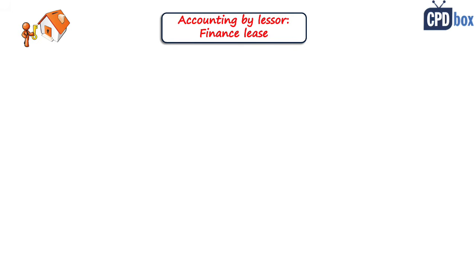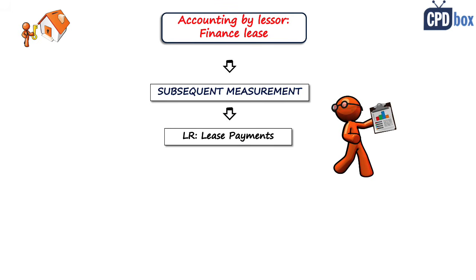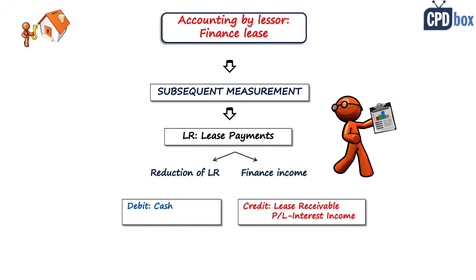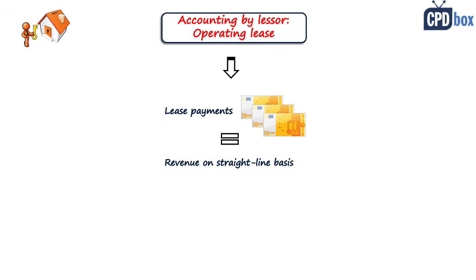What about subsequent measurement? We have a lease receivable to take care of, so we have to split the lease payments received between the reduction of the finance lease receivable and finance income. And again, a constant periodic rate of return shall be maintained. Now let's take a look at operating lease, which is much easier. Lease payments received from the lessee are recognized as revenue in the profit or loss, basically on a straight line basis or some other systematic basis.